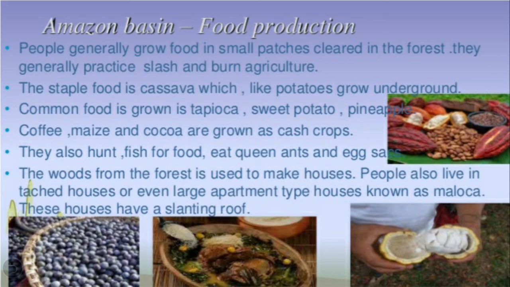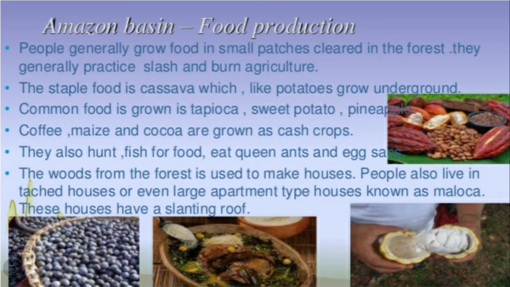People also live in thatched houses or even large apartment type houses known as meloka. So the people live in large apartment type houses which are known as meloka. And these houses have a slanting roof. Children, can you guess and tell why the houses have a slanting roof?